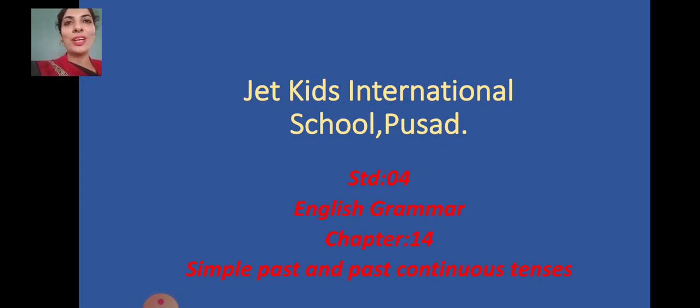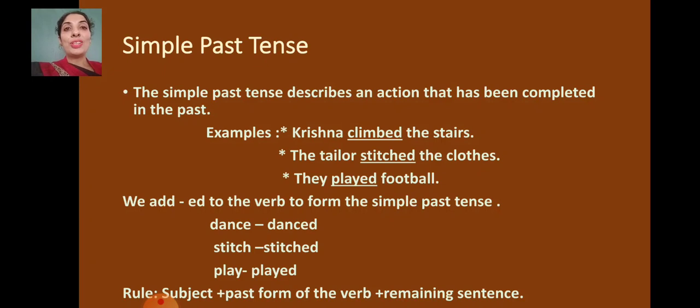So children, today we are going to discuss simple past and past continuous tenses. This is chapter number 14 of your English grammar book. So let's begin. First we have simple past tense. What is the meaning? The simple past tense describes an action that has been completed in the past.